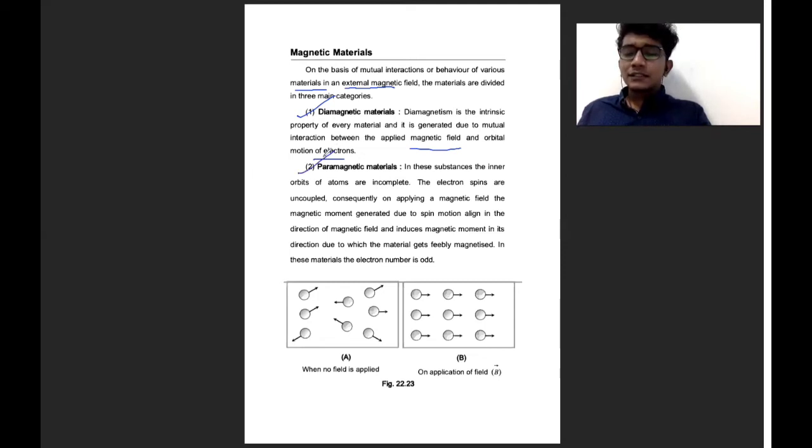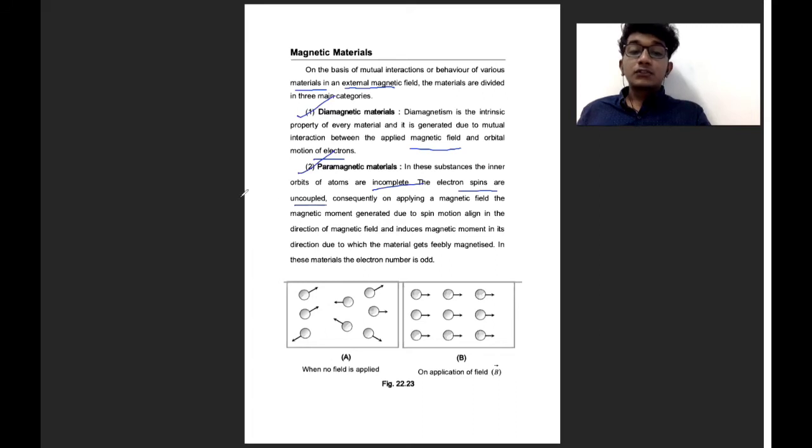Since this is a theory topic, I would like to rush it, and I'm not going to discuss it in detail. You can read it, and I'll attach the PDF copy along with this. So in these substances, the inner orbits of the atom are incomplete, so the electron spins are uncoupled.